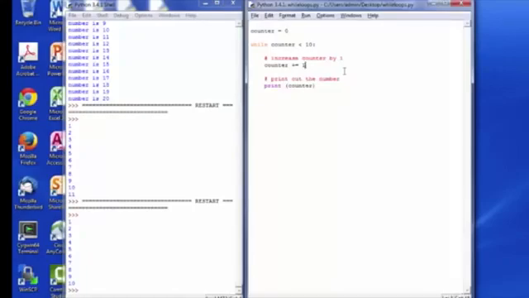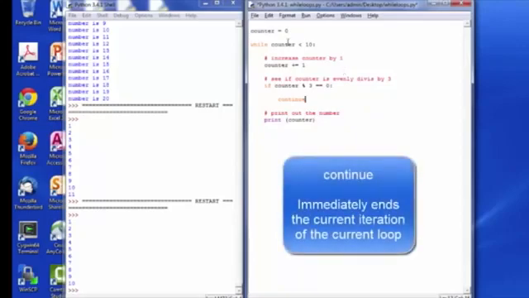So what if we tried this? What if we said, see if the counter is evenly divisible by 3. So if counter mod 3 is equal to 0, so attempt to divide 3 into counter, and if there's no remainder, then this if statement is going to happen. And what I'm going to do here is I'm just going to type the word continue. What continue does is it immediately ends the current iteration of the loop, and we jump back up here at this point.